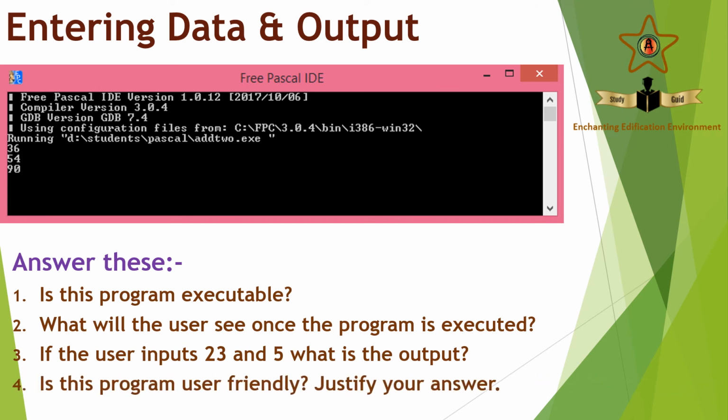Is this program user friendly? What do you mean by a user friendly program? That a program gives a lot of information to the user, some sort of instructions to the user on what to do, so that the user can carry out the program without anybody else's help. So in that sense, this program is not user friendly. Why is this program not user friendly? It doesn't give any instructions to the user. It doesn't describe the output. So this is not a user friendly program.